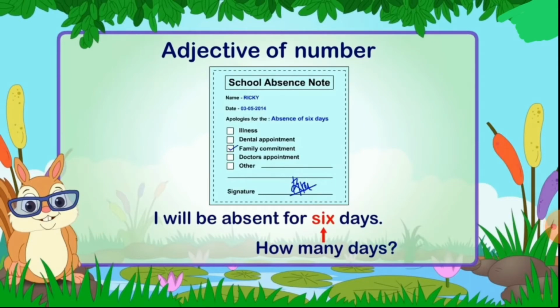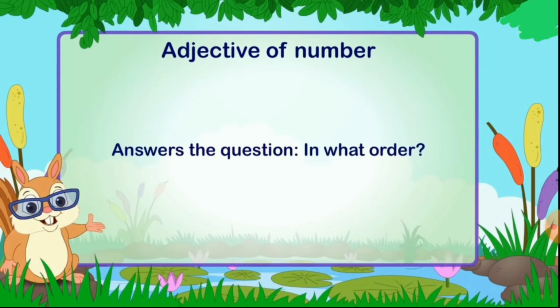See, I will be absent for 6 days. So here, how many days? 6 days. So days are countable nouns, and the adjective which is used with days, that is 6, that is adjective of number. Adjective of number also answers the question in what order. What order means in which chronological order.